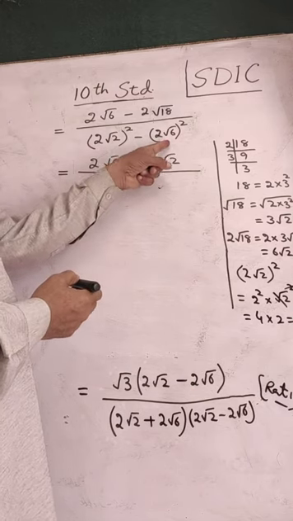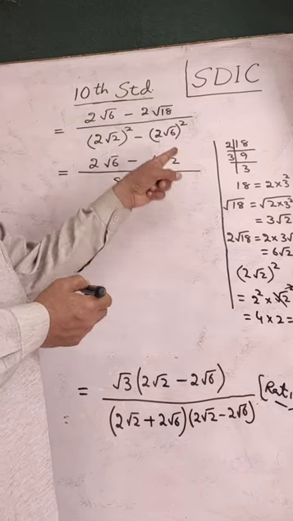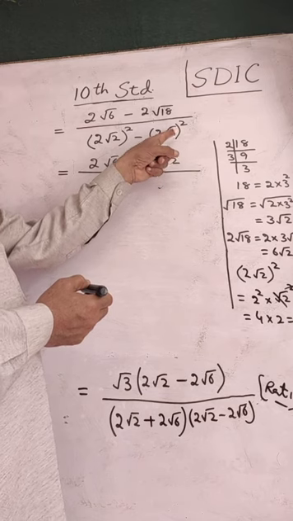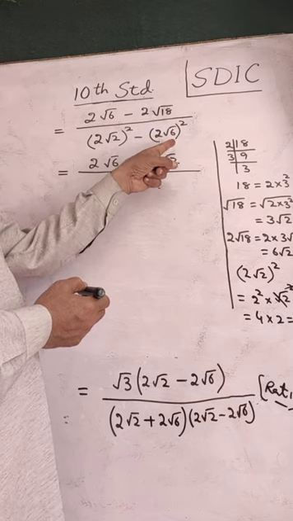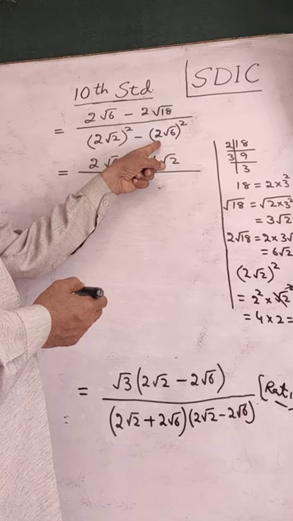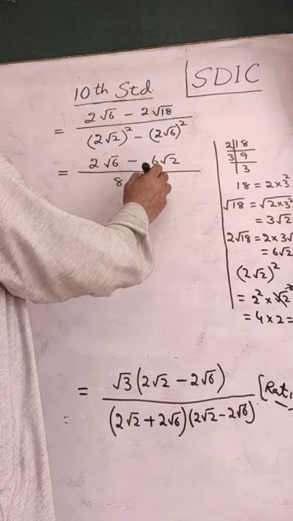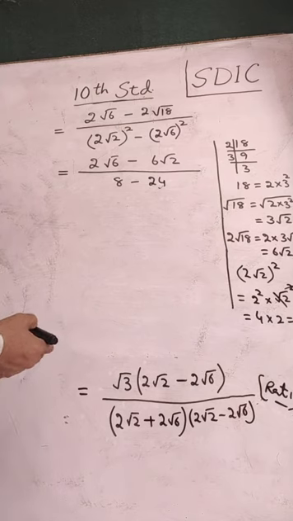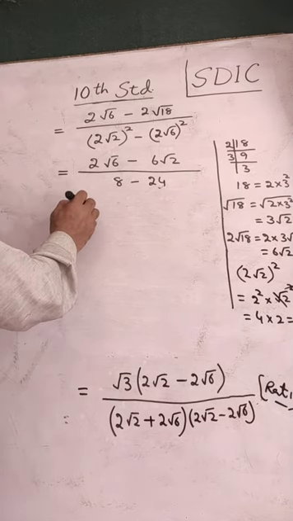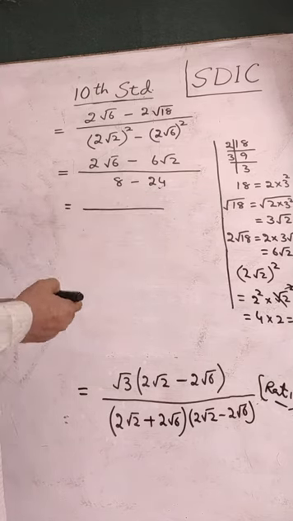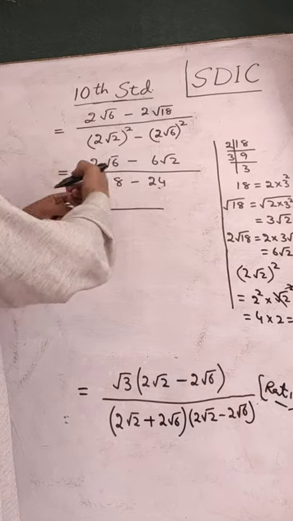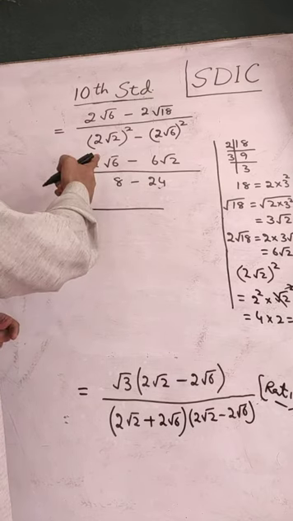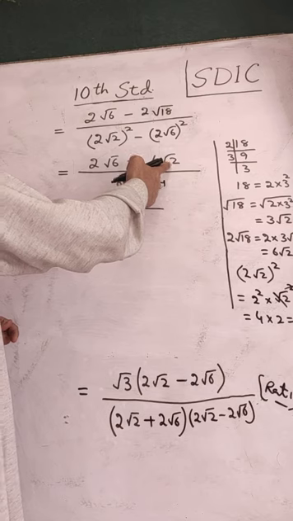When you simplify this part also similarly, square of 2 will cancel with the root of 6. Square of 2 will remain as it is. You will get 24. Same procedure. Then simplifying further will give us, in the numerator we cannot combine the two terms because their irrational parts are different.